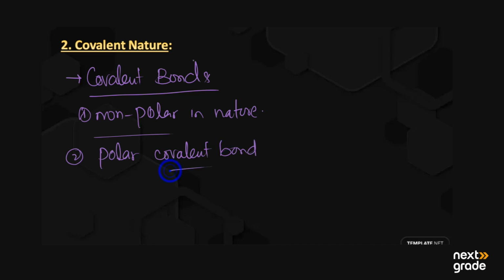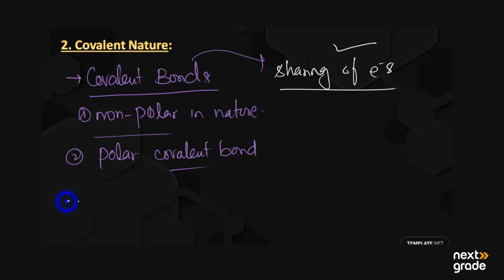The covalent bond means they form the bond by sharing of electrons. So covalent nature is the main property of the organic compounds. On the other hand, due to their covalent nature, the organic compounds do not ionize in aqueous solution.